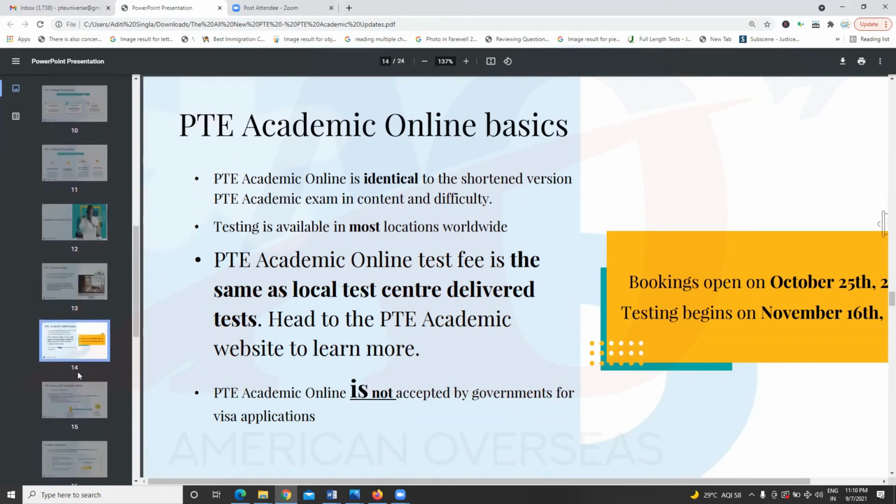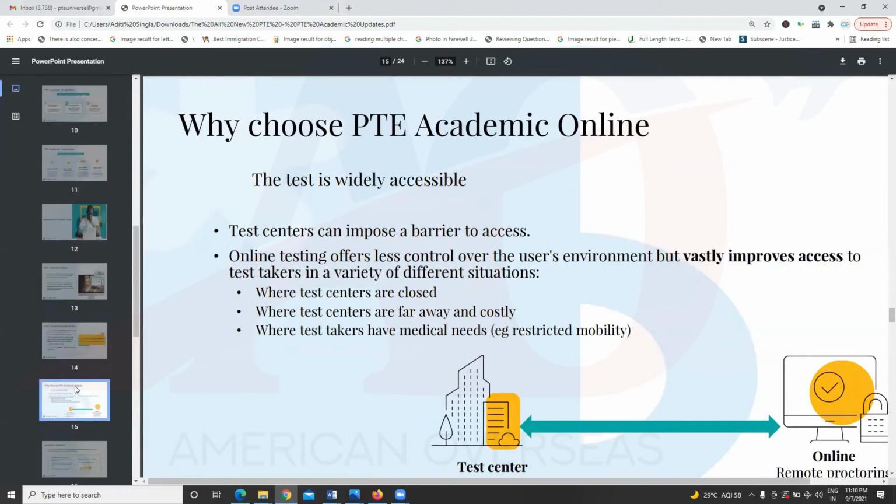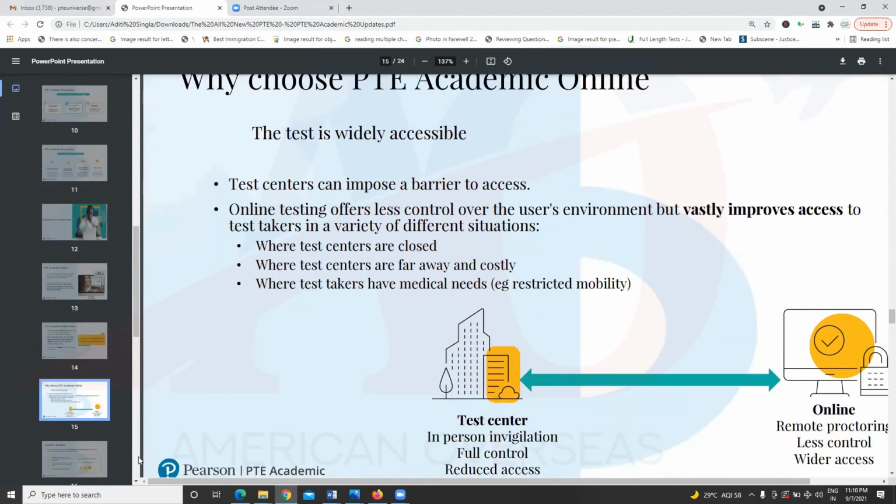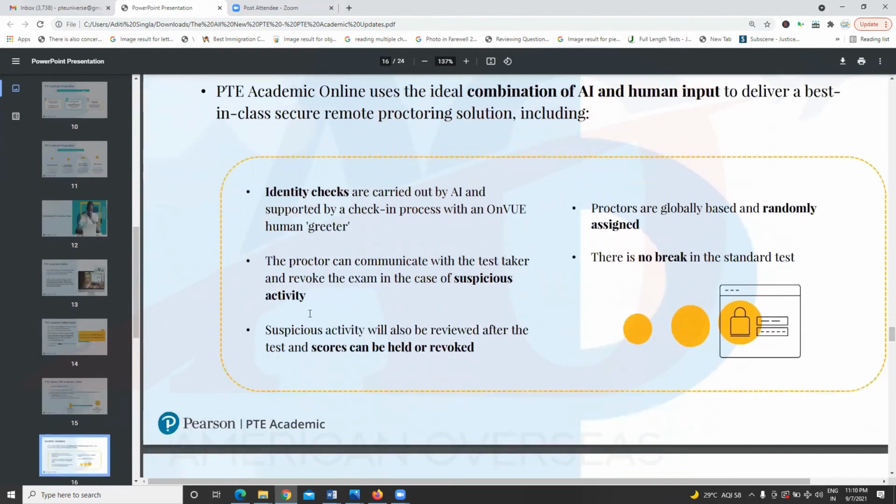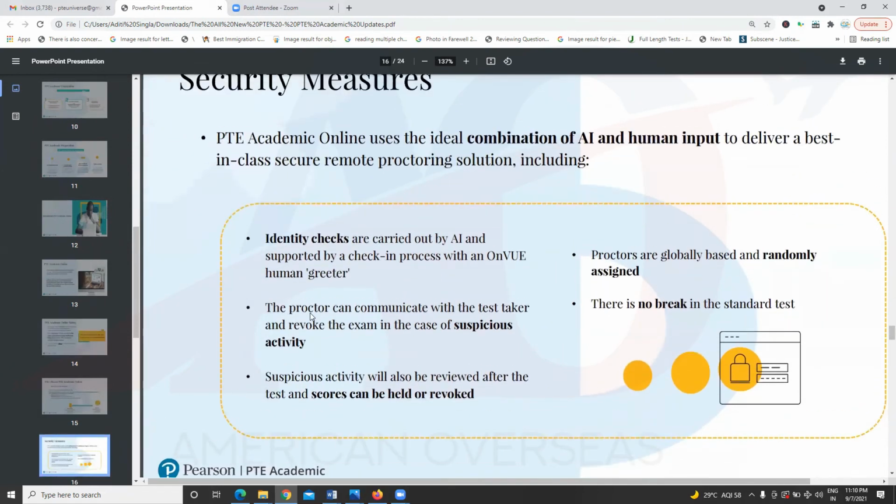Earlier we had very less test centers, but now there will be more test centers. Still, if you're confused whether you should take PTE or not, I will suggest you look at the advantages. First of all, guys, this test is online, and secondly, the test format, if you understand it, you can pass PTE in the first attempt. Lots of people are passing.